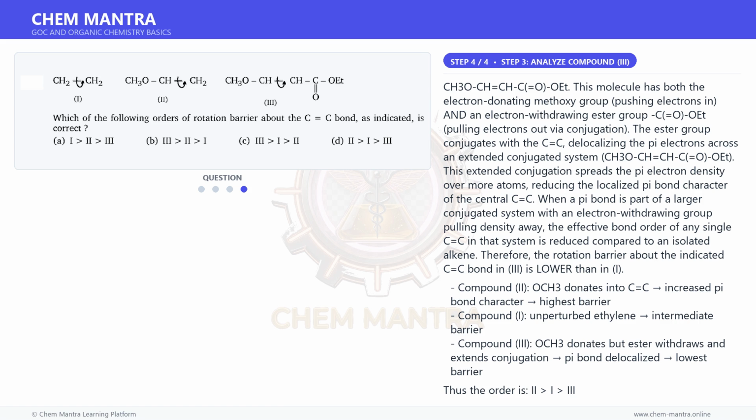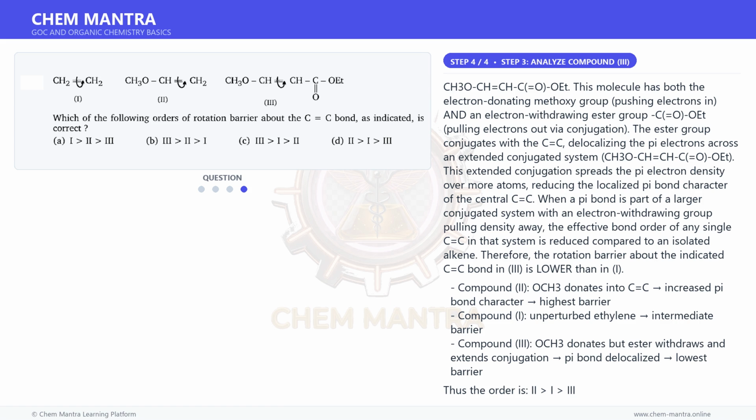With the given answer being A, 1-2-3: ethylene has the highest barrier, no delocalization reducing pi bond; OCH3 delocalizes pi electrons onto O, reduces C=C pi bond order slightly; and in 3 both OCH3 and ester conjugation further spread the pi electrons, giving the lowest barrier.